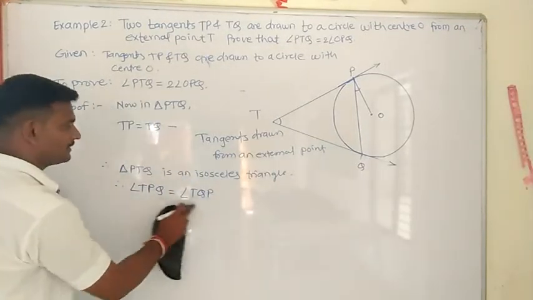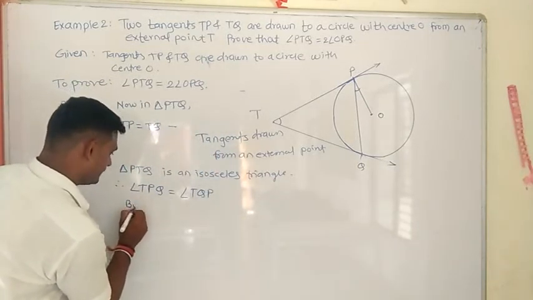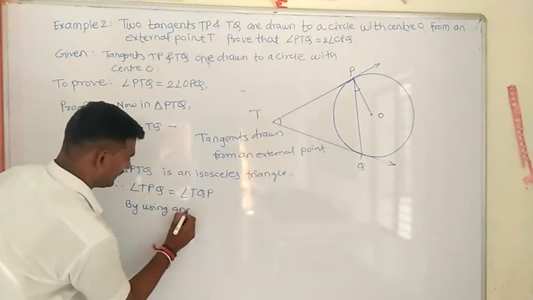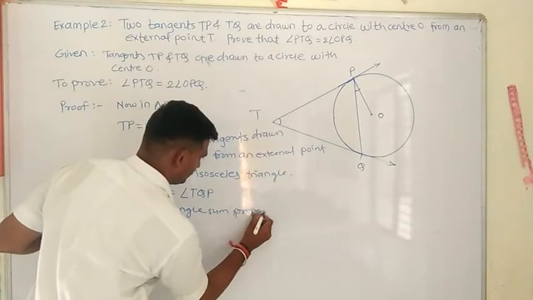Angle TPQ is equal to angle TQP. First we will use the angle sum property of a triangle.